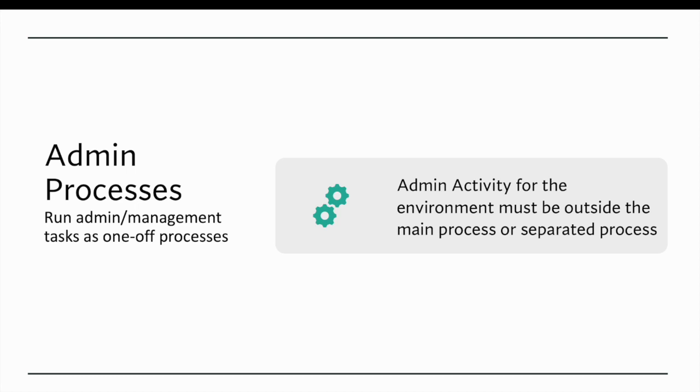Last part is admin processes. In case of admin processes, for example, if you are having a batch which takes database migrations of your system, it should not be part of the process. There should be a separate admin process to do this activity. Similarly, if you have certain configuration details which need to be reset, you should build a separate process for that. You should not inject a working process with the admin process. Or for example, if you have a website which takes the request and does the processing on top of that, or makes calls to a third-party application, you should not do that.